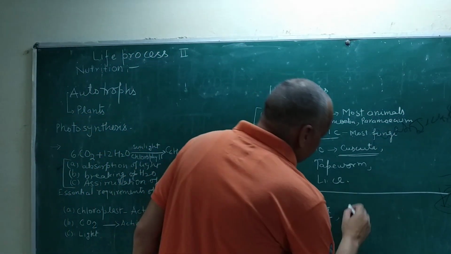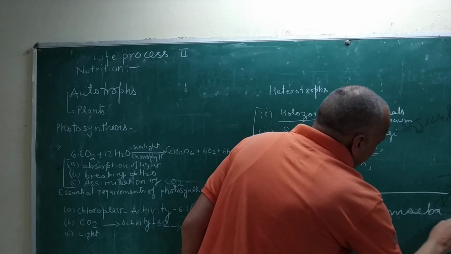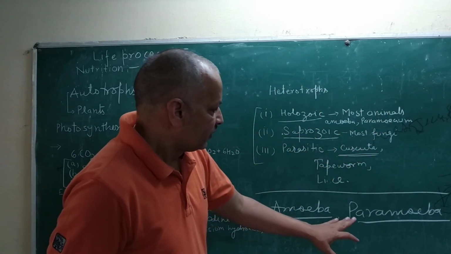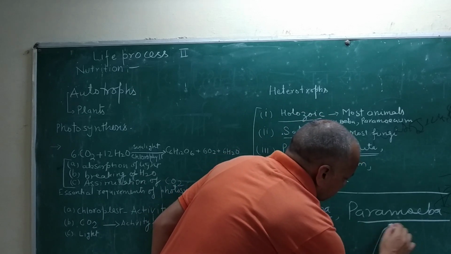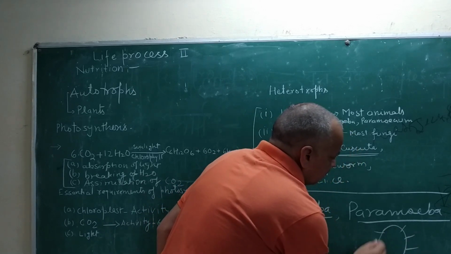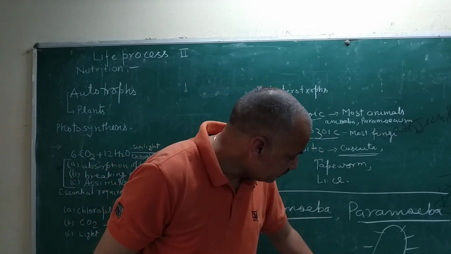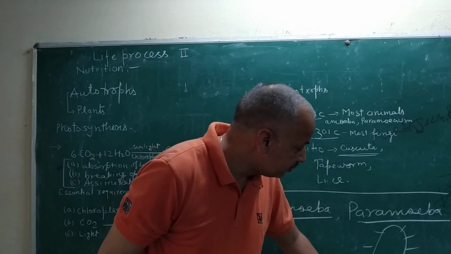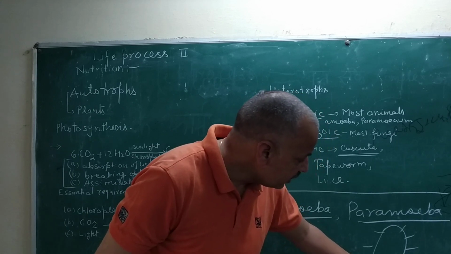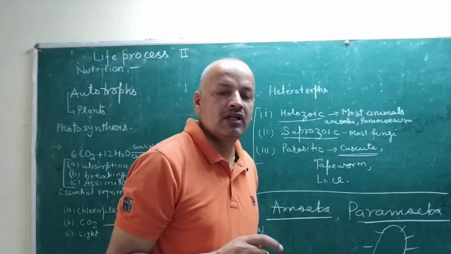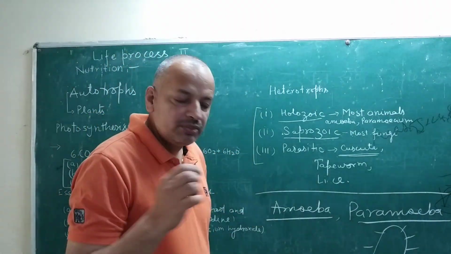And paramecium has cilia on its surface, and that cilia help the food item to enter inside the body at a particular place, and that particular place helps in taking food.